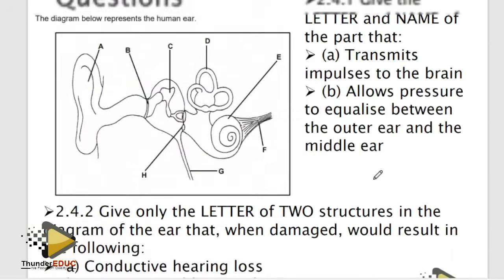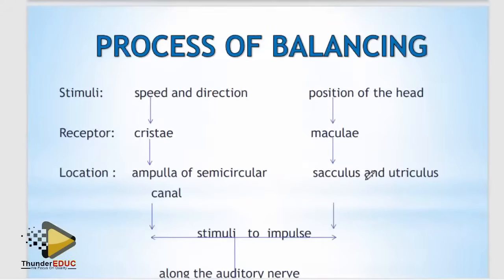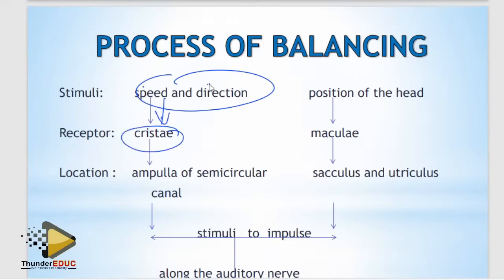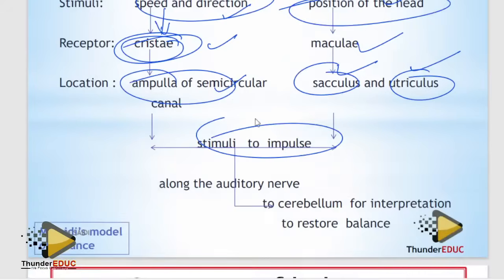Balance, balance. You can use Saidi's model of balance. Change in the speed and direction stimulates the cristae found in the ampulla of the semicircular canal. That's a mark. Change in the position of the head stimulates the maculae found in the sacculus and the utriculus. A mark. You see? Now these are stimuli. The stimuli are converted into a nerve impulse, another mark, which is transmitted along the auditory nerves to the cerebellum for interpretation.